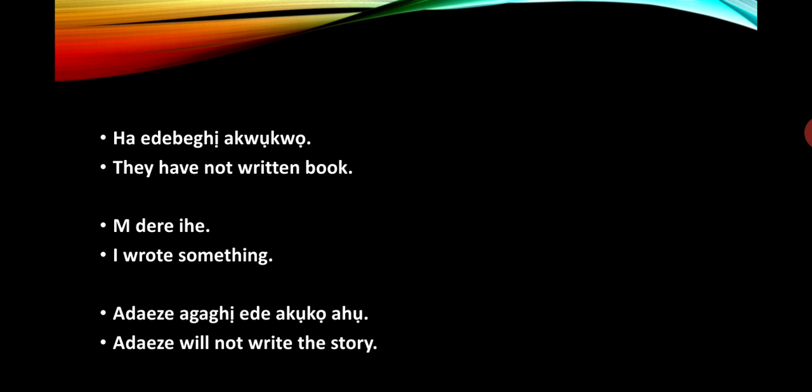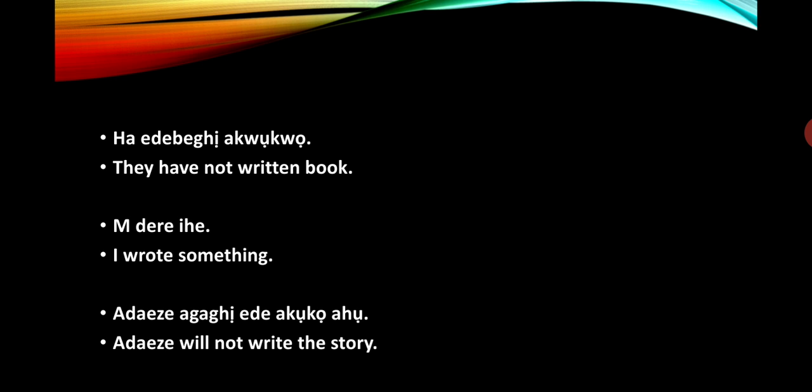Ndere ihe. Ndere ihe is I wrote something. Dere means wrote. Then ihe means something. So I wrote something means ndere ihe. Sometimes you can also say ederem ihe. Now that's also acceptable. Adaeze agaghị ede akụkọ ahụ. Now Adaeze is a name. Agaghị ede means will not write. Akụkọ ahụ means the story. So Adaeze agaghị ede akụkọ ahụ.